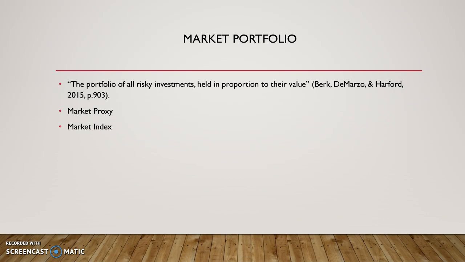A market index. It's the market value of a particular broad-based portfolio of securities that represents a segment of the overall market. Two common examples of market indexes are the Dow Jones Industrial Average and the S&P 500. The Dow Jones is familiar to most investors and is an index made up of 30 large U.S. stock companies that represent the different sectors of the stock market. And the S&P 500 has become more familiar in recent years and is an index of the largest 500 U.S. stocks.